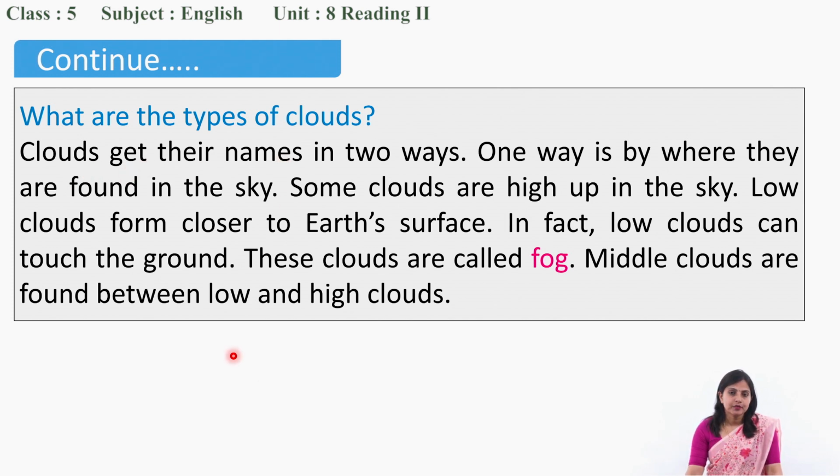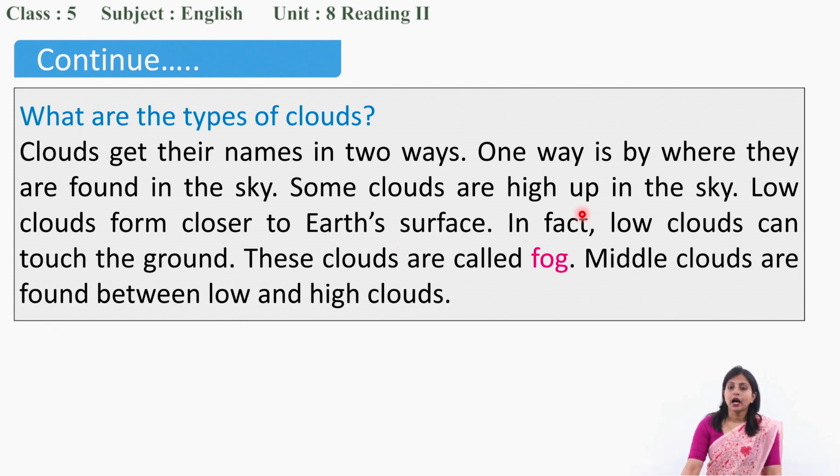How many ways? Yes, two ways. One way is by where they are found in the sky. Where means very high in the sky or low in the sky.